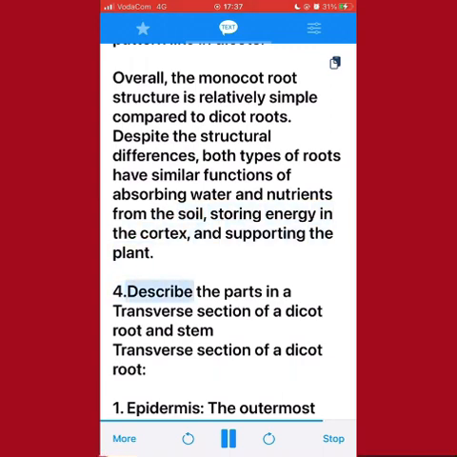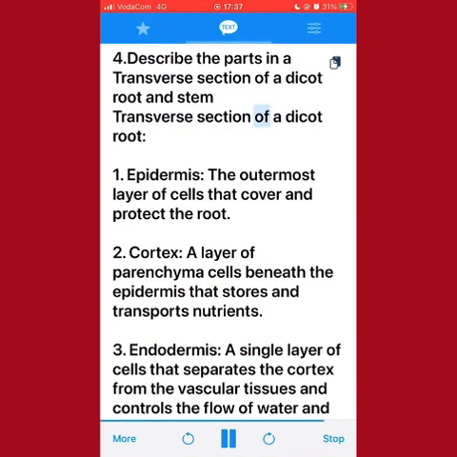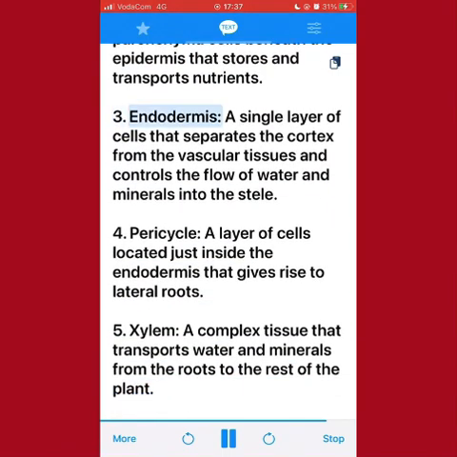4. Describe the parts in a transverse section of a dicot root and stem. Transverse section of a dicot root. 1. Epidermis, the outermost layer of cells that cover and protect the root. 2. Cortex, a layer of parenchyma cells beneath the epidermis that stores and transports nutrients. 3. Endodermis, a single layer of cells that separates the cortex from the vascular tissues and controls the flow of water and minerals into the stele. 4. Pericycle, a layer of cells located just inside the endodermis that gives rise to lateral roots.